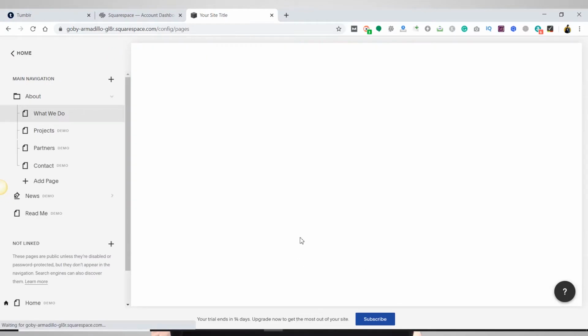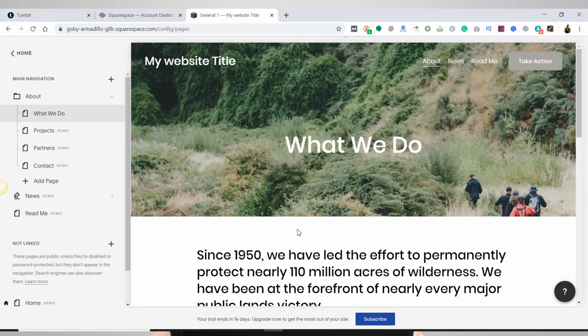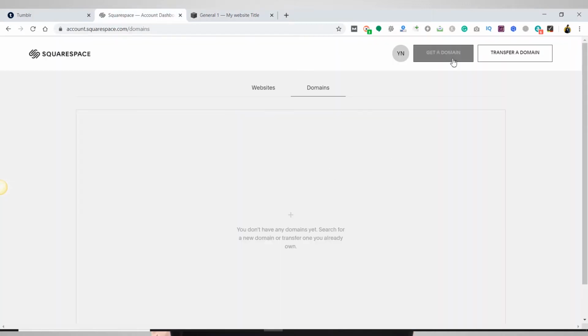So there are a few advantages. First of all, it is an easy to use platform, so you don't need to be tech savvy to use this platform. Secondly, it has multiple templates available, so you can choose from a variety of templates and customize your website easily. It separately offers a domain name, so you can purchase a domain name from here and easily start your website from here.